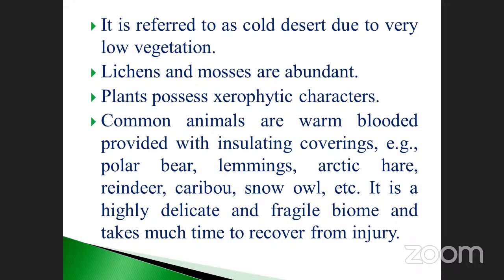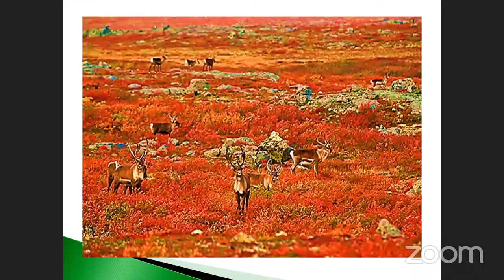They are living in this particular area because they are warm-blooded, provided with insulation; the fat is deposited under their skin. And if injured, it takes much time to recover because of the cold climate; it can easily fall sick. So this is called the cold tundra.